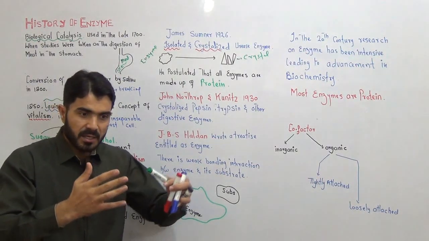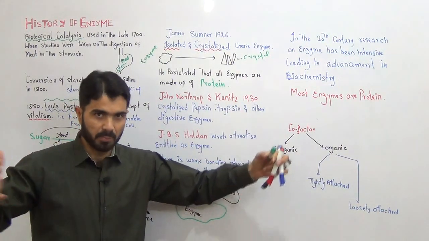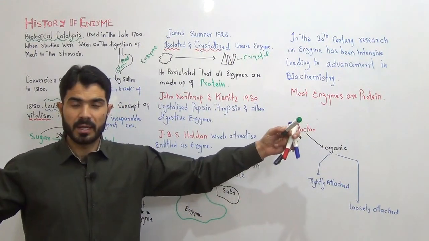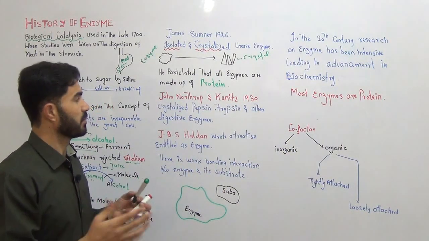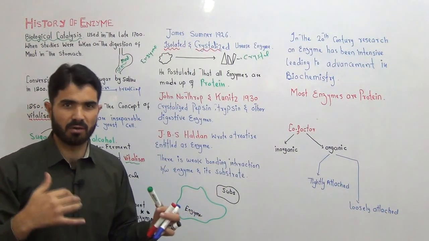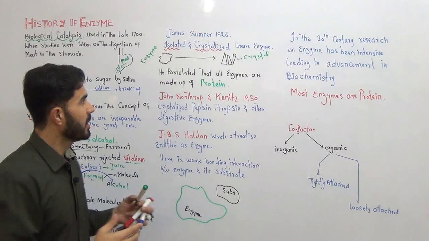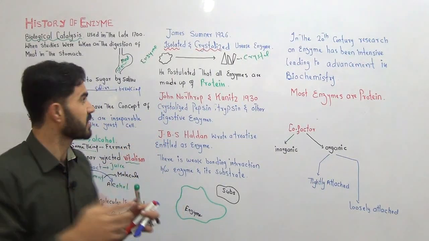As a result, the area of the enzyme became broadened and broadened. Now enzyme has a vast area, because many scientists came into that area and started digging out more and more about enzyme, because we are getting something very interesting slowly and gradually with time.